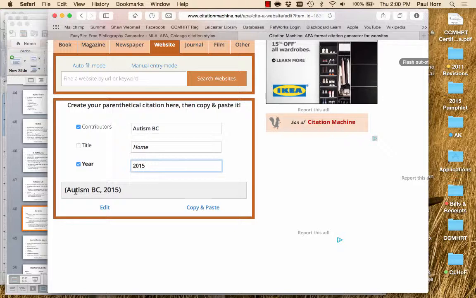So let me go back and summarize the key things I want you to hear. First, you must cite any information that is not your own, even if you're not quoting. If you are quoting, you must cite the information, and it must be in quotation marks. What do we mean by citing the information? We mean two things.